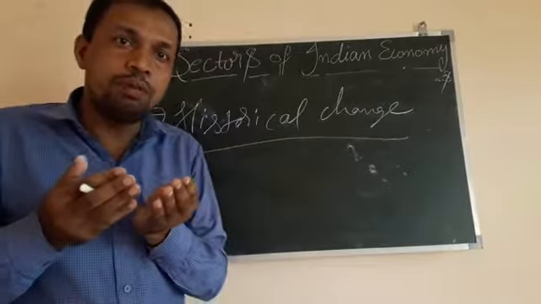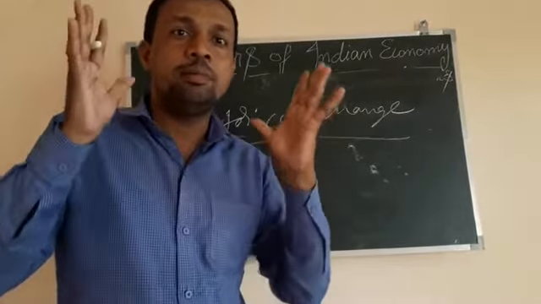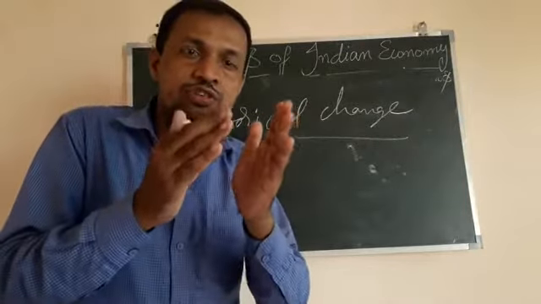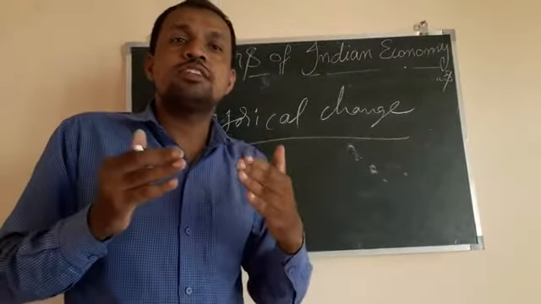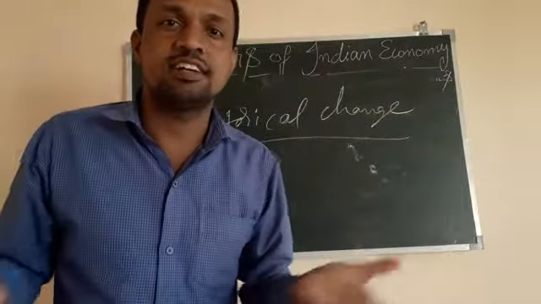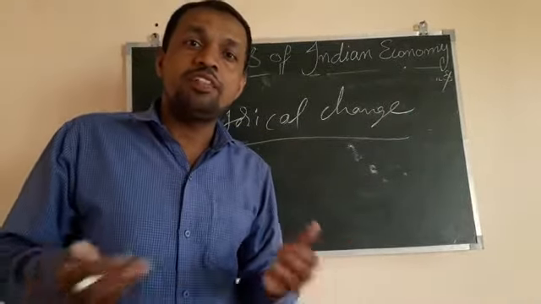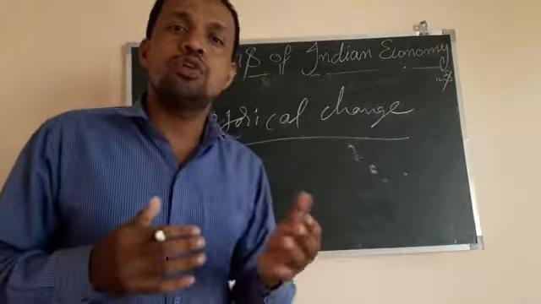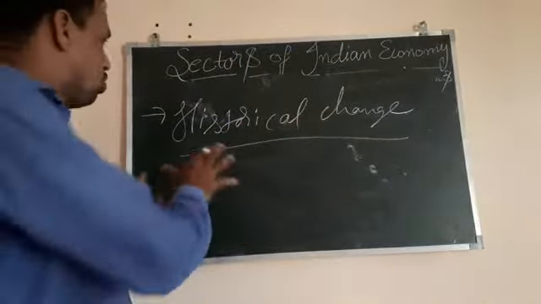So slowly people shifted their mindset from agriculture to industry, and from industry to services. Slowly they started diversifying themselves into various sectors where there was very high growth and more income. This is the historical change we see.